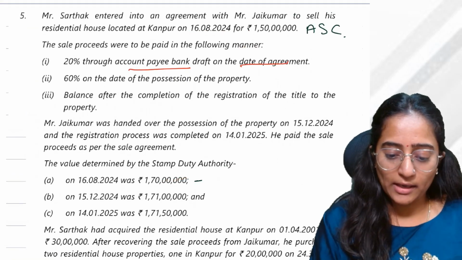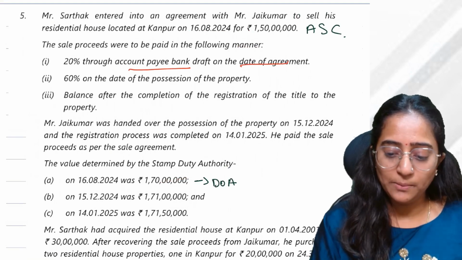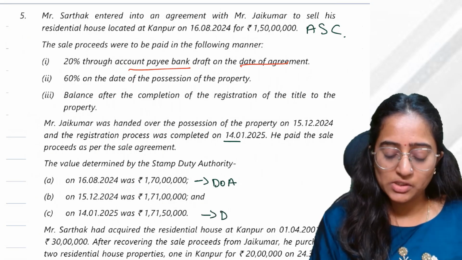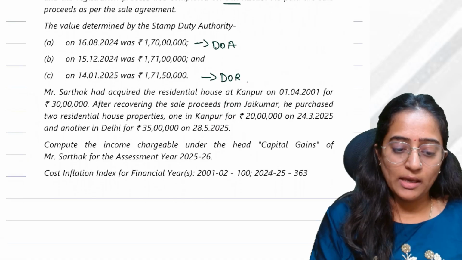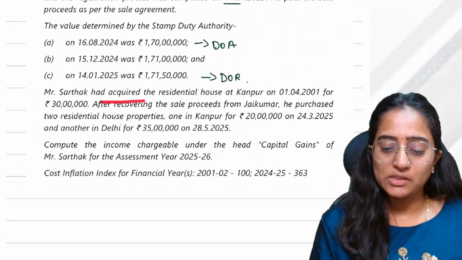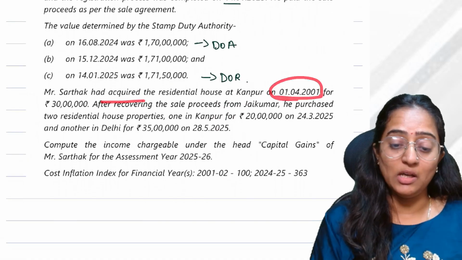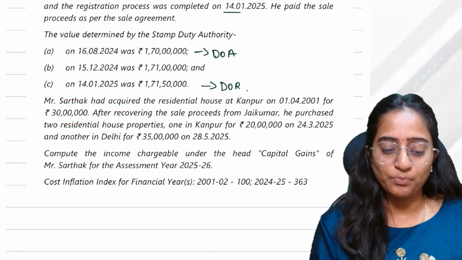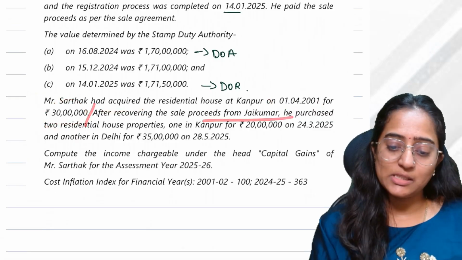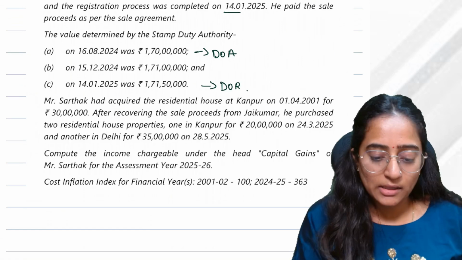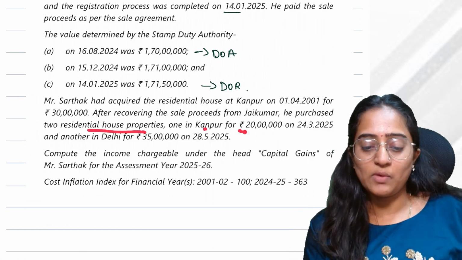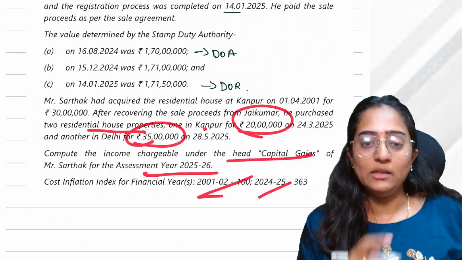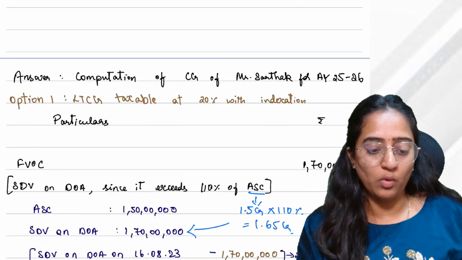This is the date of agreement, SDV as on the date of agreement. And registration process was completed on this. So the date of registration would be so much. And Mr. Sarthak acquired residential house on 1/4/2001. Whatever this property they are speaking about, he had purchased it for 30 lakh prior. And after the sale proceeds, he invested the money in another residential house, one in Kanpur and one in Delhi. Fine. Compute the capital gain.